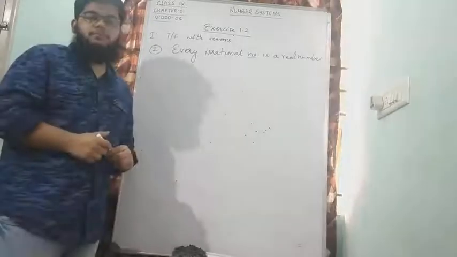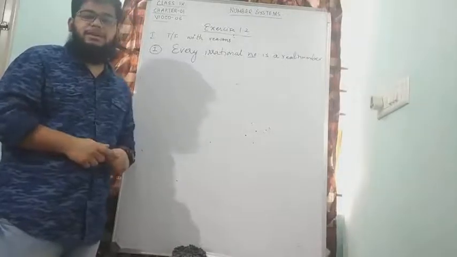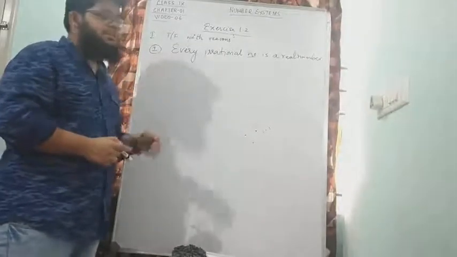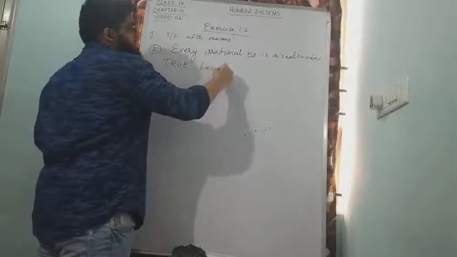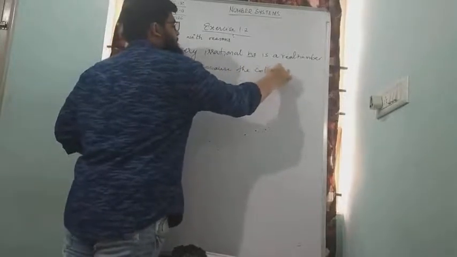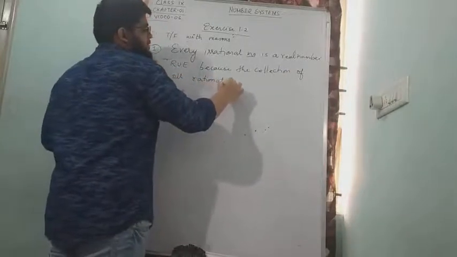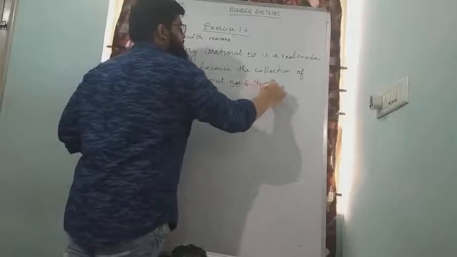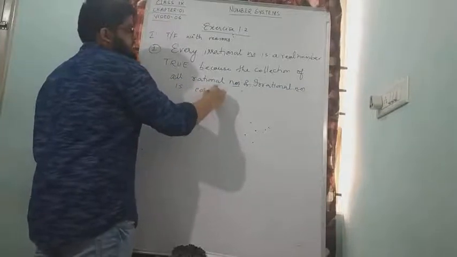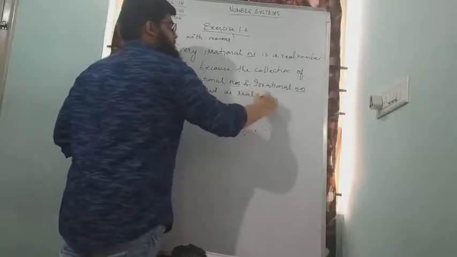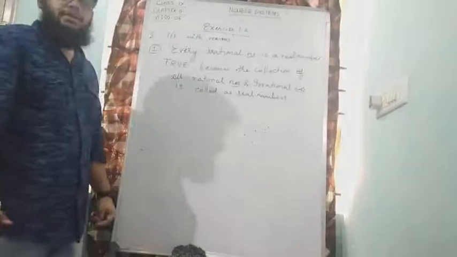Every irrational number is a real number. Do you think this is true? Of course it is true, because the collection of rational numbers and irrational numbers together is called real numbers. That means all irrational numbers are also real numbers. Therefore, the answer will be true, because the collection of all rational numbers and irrational numbers is called real numbers. I hope you have understood why all irrational numbers are also real numbers.